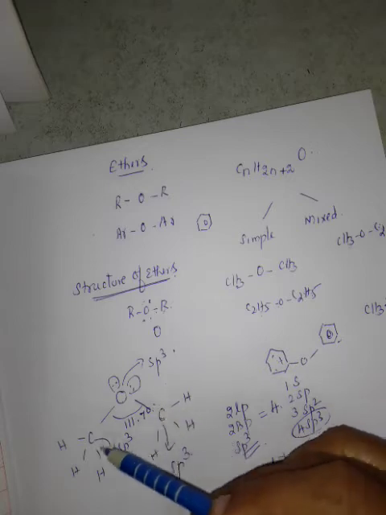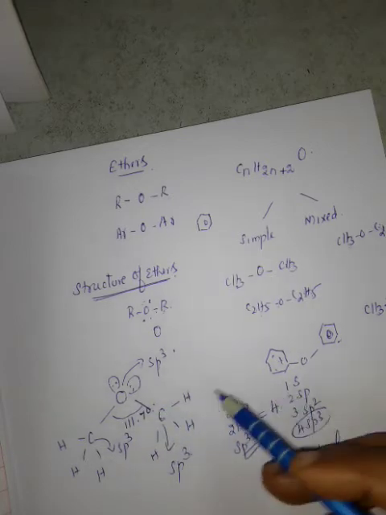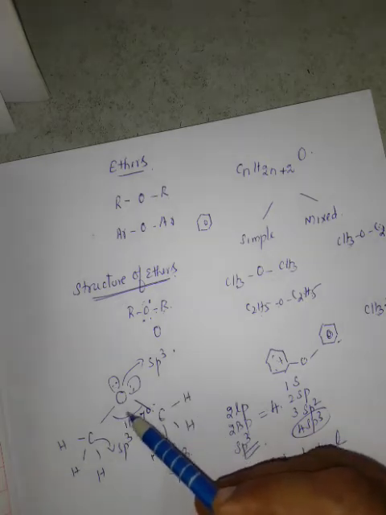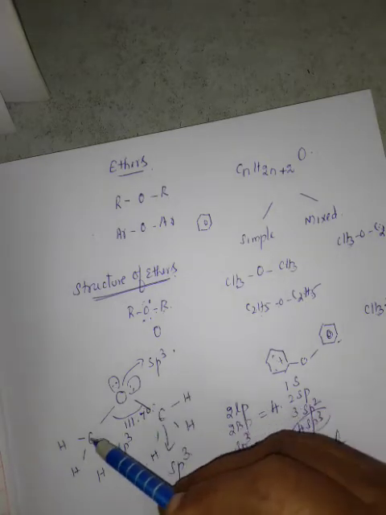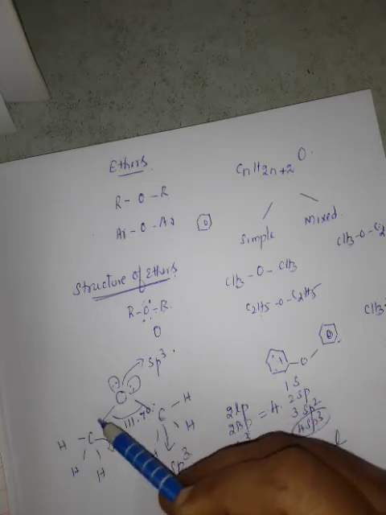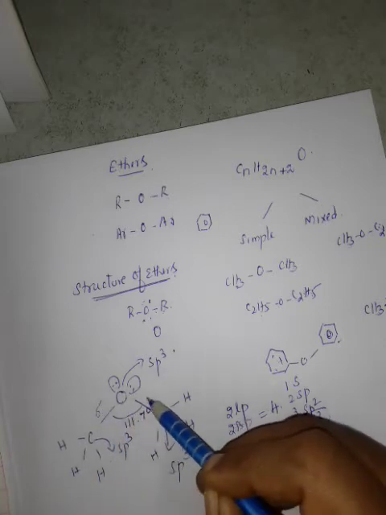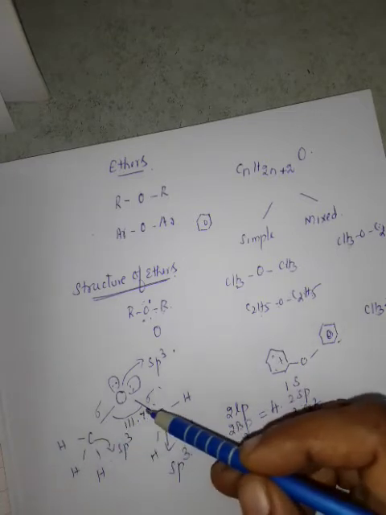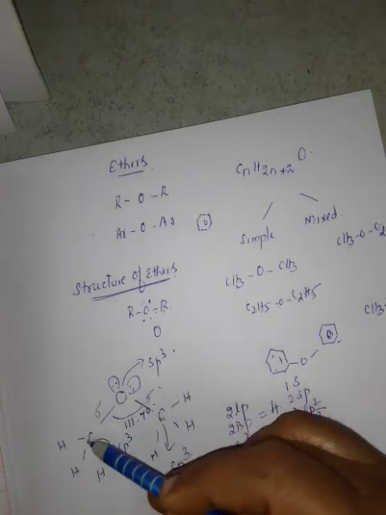Based on this only it is given, but this is not given in the book. Generally it is given that the oxygen atom is sp3 hybridized, and carbon is also sp3 hybridized. The bond between carbon and oxygen is formed by linear overlap, so 2 sigma bonds are formed here.